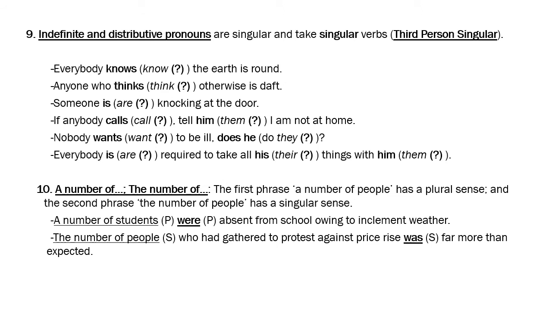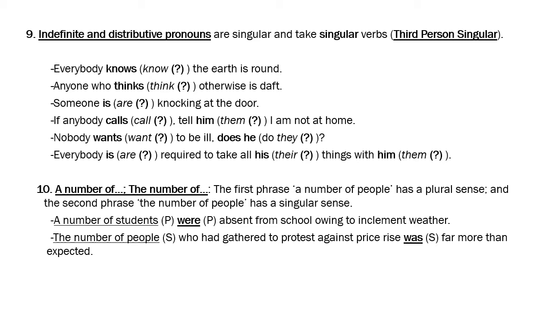As I had said in another case that we did with everything, which was an indefinite pronoun. So, indefinite and distributive pronouns. Distributive pronouns are either, neither, each, every. Indefinite pronouns are like everybody, everything, everyone, somebody, something, someone, anyone, anybody, anything, nobody, nothing, no one. Right? All these are indefinite pronouns. They, as per the grammar rule, take third person singular. They are treated as third person singular and hence take a singular verb.